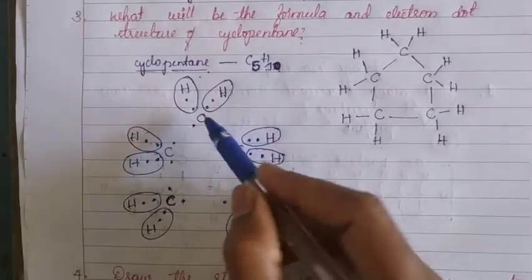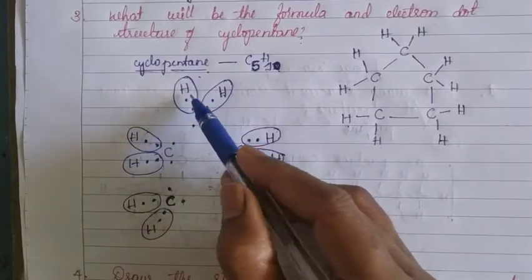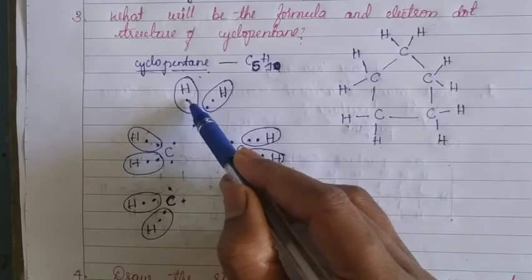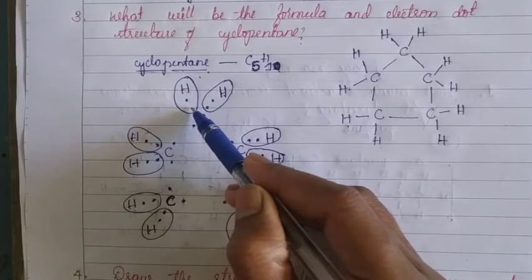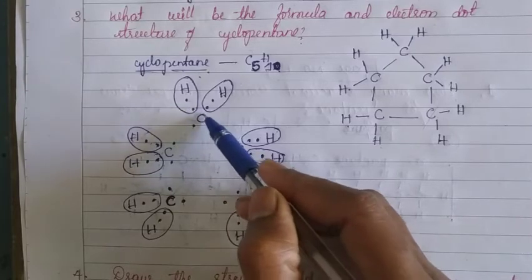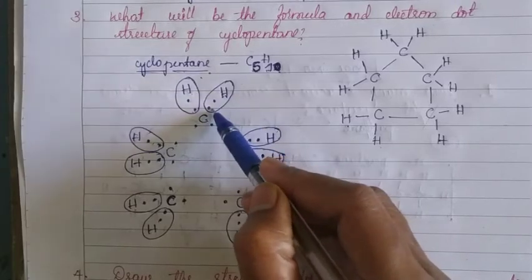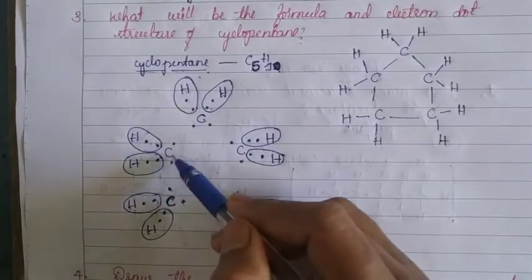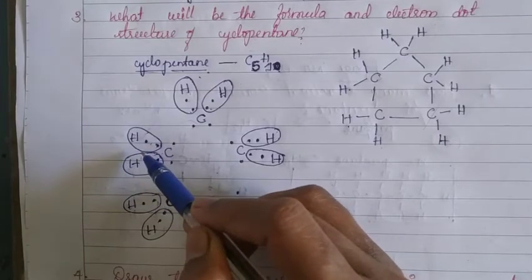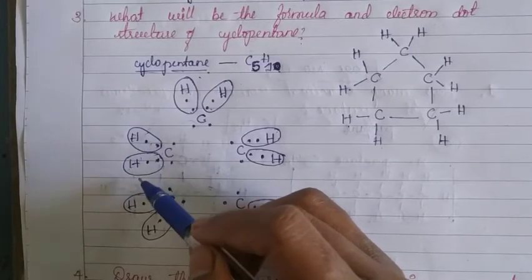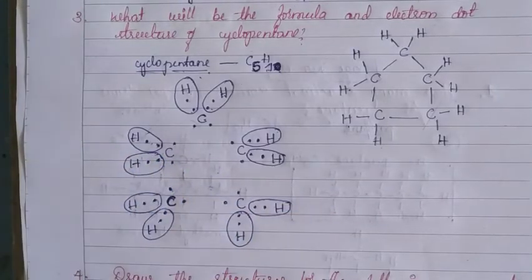And observe here, for the hydrogen atoms, draw a circle like this. Hydrogen completes its outermost shell by sharing one electron from the carbon atom. For this hydrogen 1, for this hydrogen 1. In the same way, each carbon atom shares 2 valence electrons with 2 hydrogen atoms, and we have to put the circle like this.